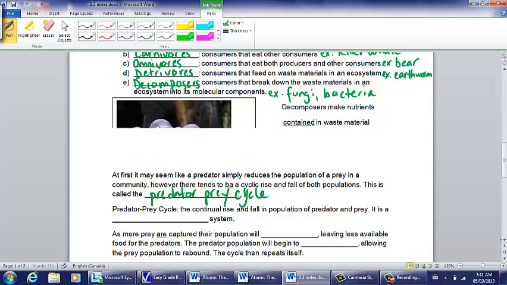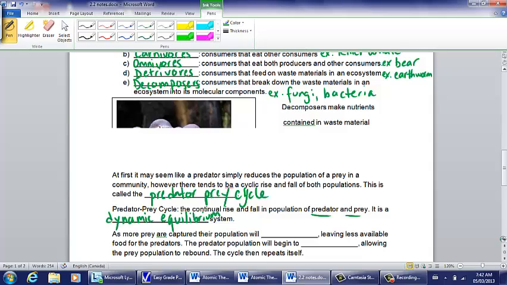And the predator-prey cycle is the continual rise and fall in the population of predator and prey. It's a dynamic equilibrium system. Which means it's always changing but also in balance.